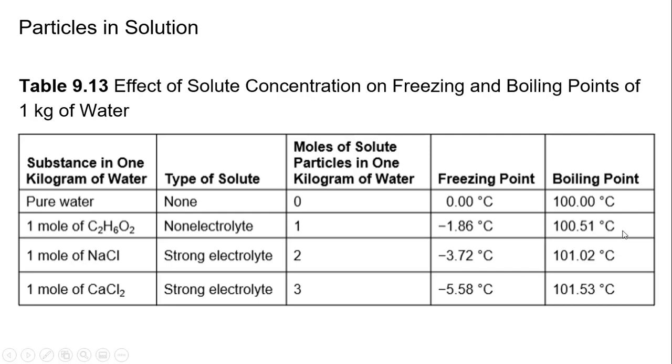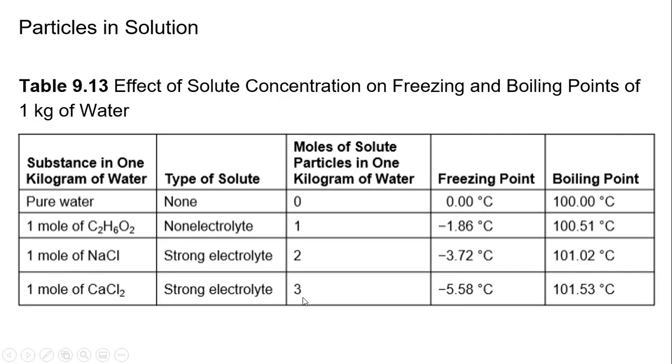and increasing the boiling point to 100.51 degrees Celsius. If you have 1 mole of an ionic compound that's a 1-to-1 cation and anion, it's a strong electrolyte. So this is 2 moles. 2 moles will decrease the freezing point by 3.72 degrees Celsius and increase the boiling point to 101.02 Celsius.